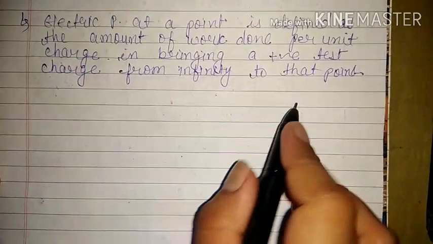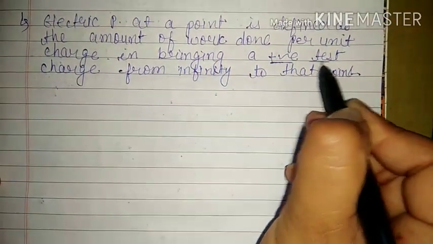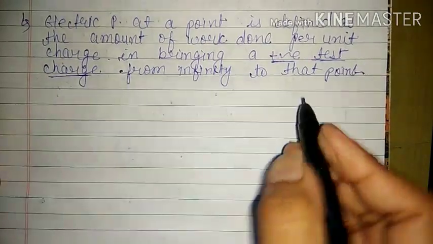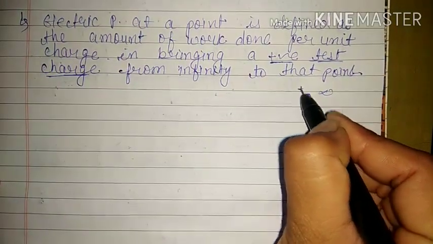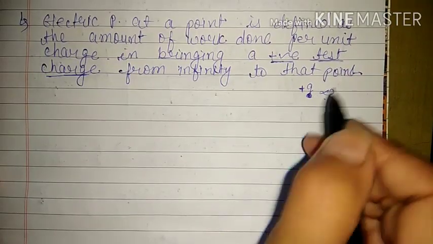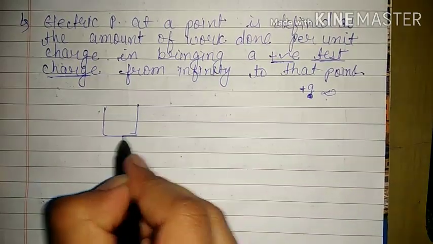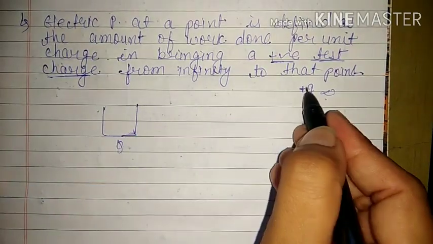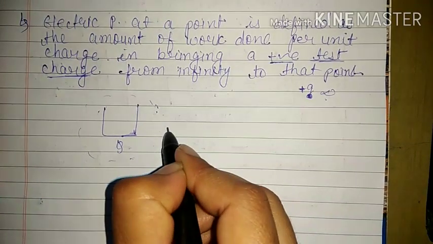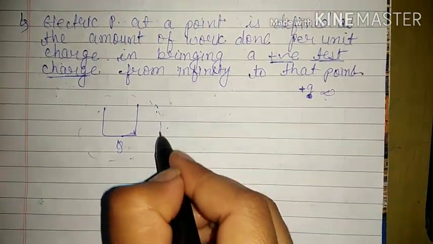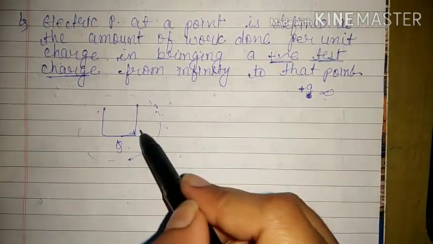That means if a small positive test charge is placed at infinity and a source charge Q is placed here, and we want to bring this test charge from infinity to the vicinity of the source charge Q, we have to bring it from here to here.